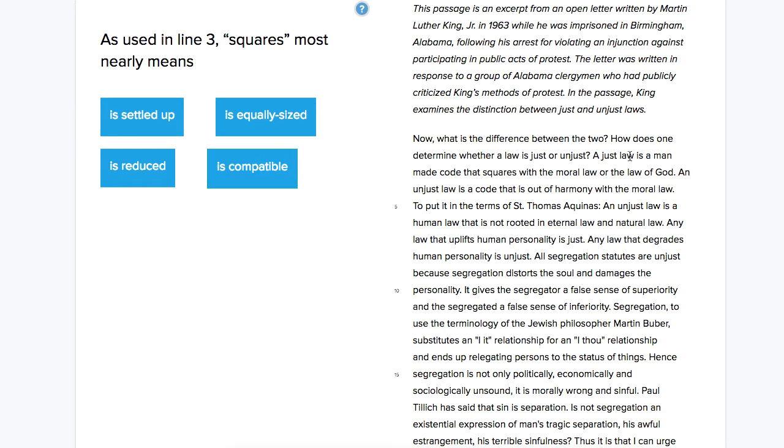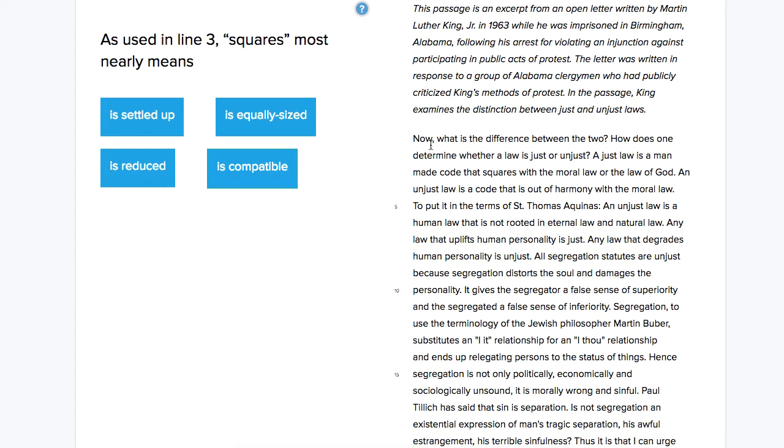A just law is a man-made code that squares with the moral law, or the law of God. An unjust law is a code that is out of harmony with the moral law. Now, why did I read the next sentence? I read the next sentence because it provides some context here. We have a comparison between a just law and an unjust law. And the just law is a man-made law that squares, we don't know what it means yet, with the moral law of God.